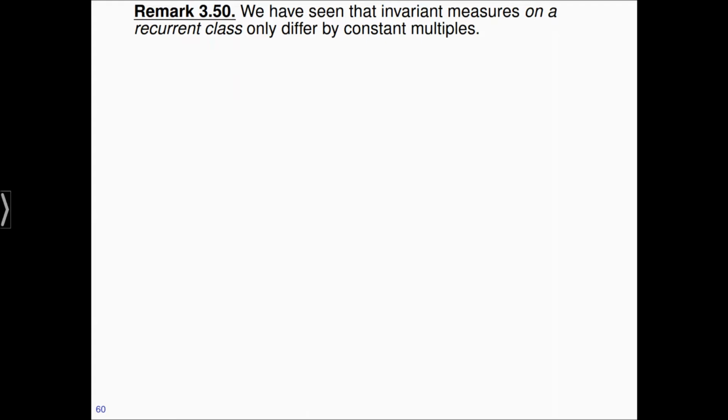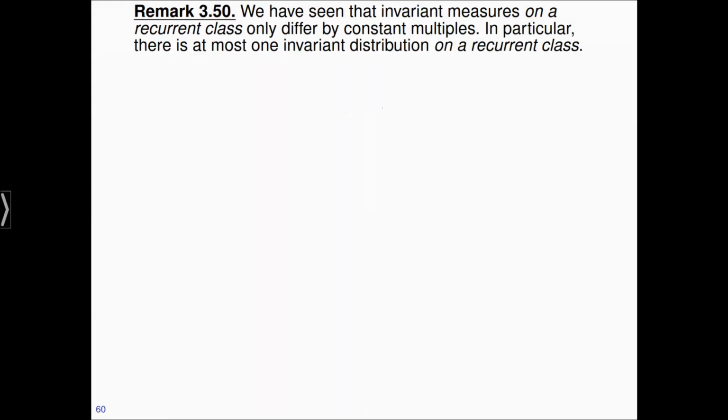Let me start this section by repeating part of the results from the last section again. So we saw in the last section that on a recurrent class, there is always an invariant measure, and different invariant measures differ only by constant multiples. In particular, there is at most one invariant distribution on a recurrent class.